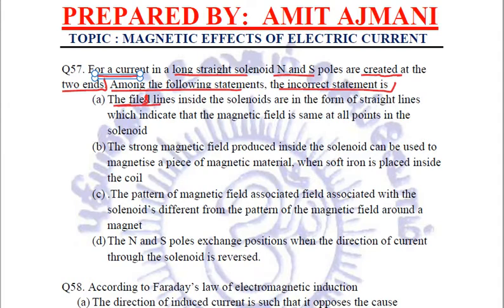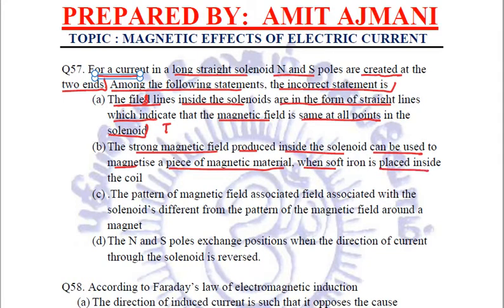The field lines inside the solenoid are in the form of straight lines which indicate that the magnetic field is same at all the points in a solenoid. It is a correct statement. True. Second statement is the strong magnetic field produced inside the solenoid can be used to magnetize a piece of magnetic material when soft iron is placed inside the coil. Once again, true statement, electromagnets.